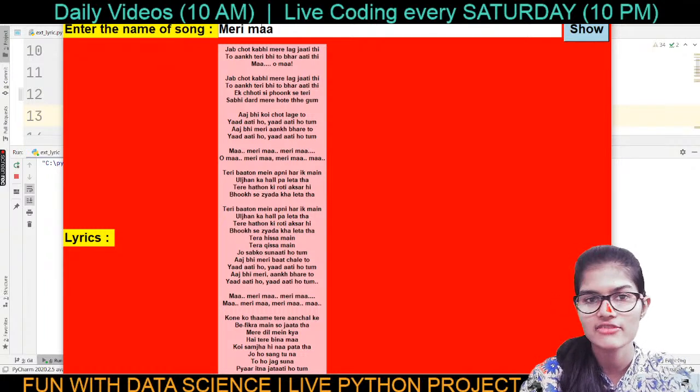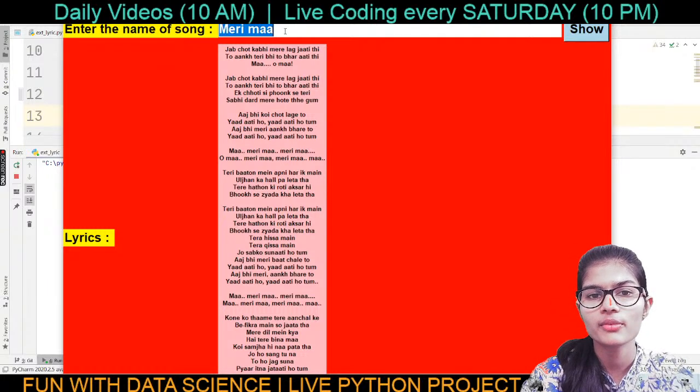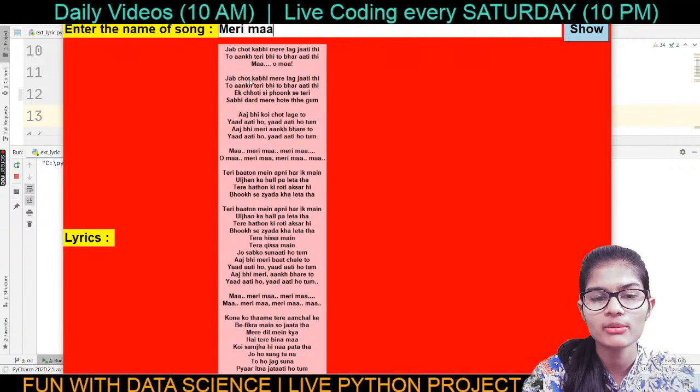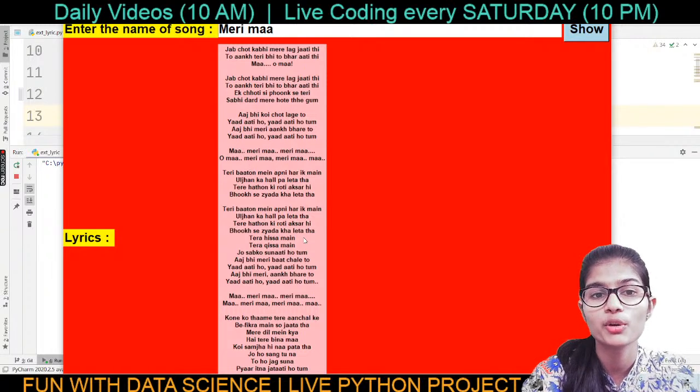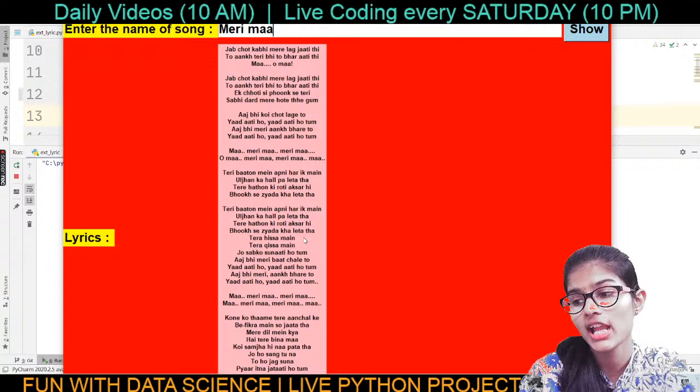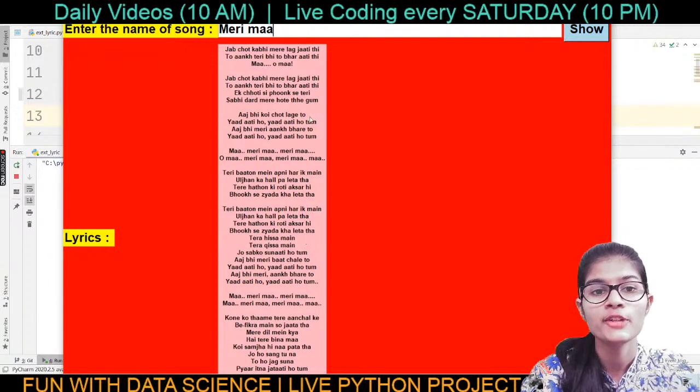Okay, Pinks, thanks for the confirmation. See, I just simply wrote the name of the song, let's say Meri Maan, so it is simply extracting all the lyrics. You can match that as well. The lyrics are absolutely perfect, the exact ones which should actually be there. So in this manner you can make it.